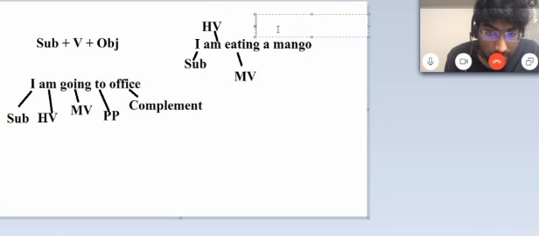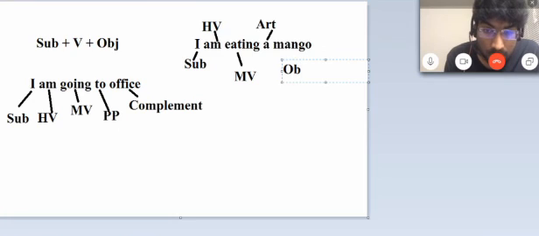And "a" is an article, an indefinite article. There are two kinds of article, definite or indefinite. Article, and mango is the object. Right. Then is this a complement? No. That is why I wrote another sentence to make you understand.